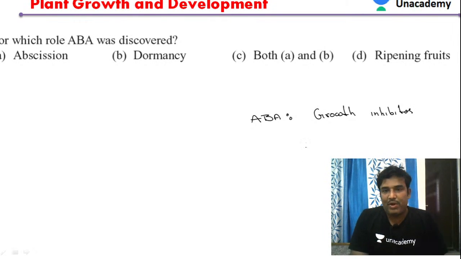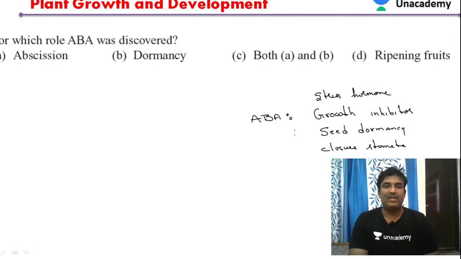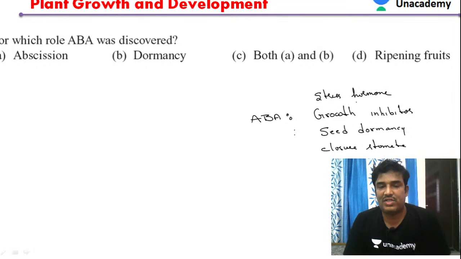It also plays an important role in seed dormancy, and in the closure of stomata. Abscisic acid is also known as the stress hormone. When a plant is undergoing stress, this hormone is released so that it undergoes dormancy. Like this, it is called a stress hormone.